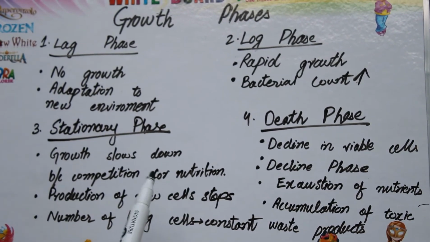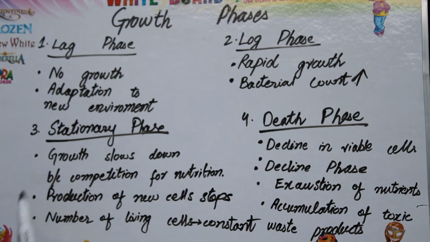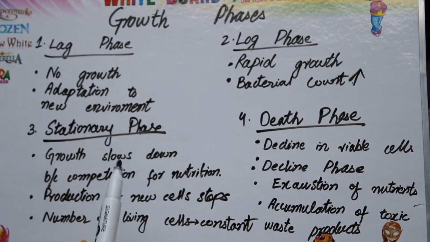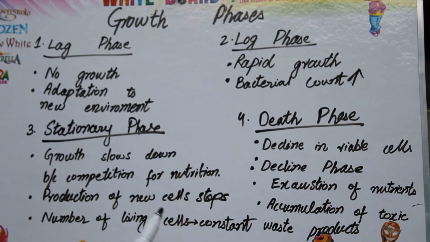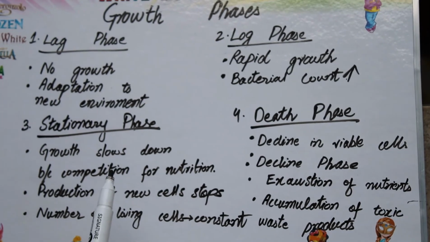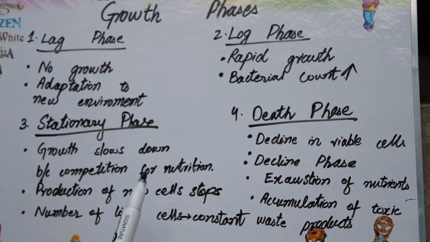Now there will be no production of new cells, and the number of living cells becomes constant, because living cells are not going to die, not going to increase. They become constant, but the new production of cells is totally stopped, and no new cells are produced.